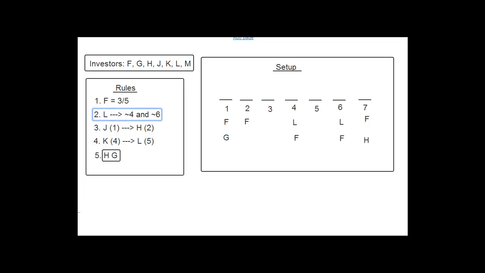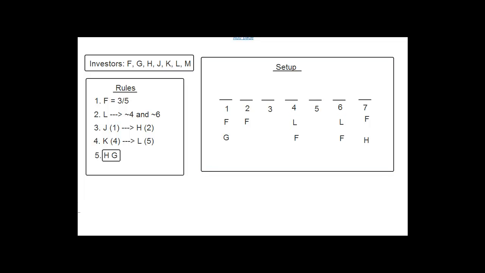Okay. So the next rule says that L cannot be in 4 or 6. So basically, this is a case where it's like the reverse of the first rule. Instead of writing it, you might just write the not laws. Whereas in the first rule, we said we could just write it and skip the not laws. Here, we could just write the not laws and skip writing the rule. But again, just to be complete, I'm trying to do both. Because this rule is really just telling us to put a not law under 4 and put a not law under 6, right? And that's what we did here.